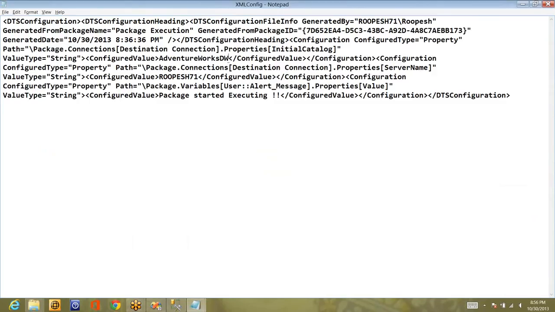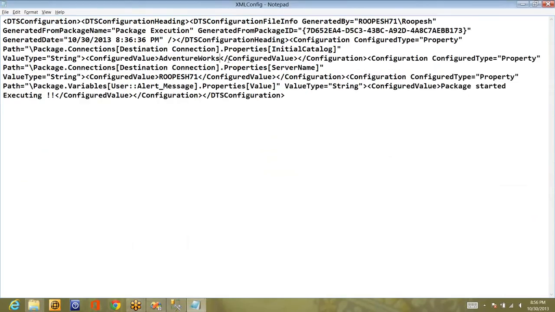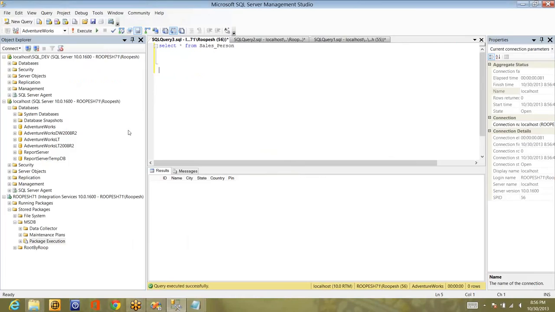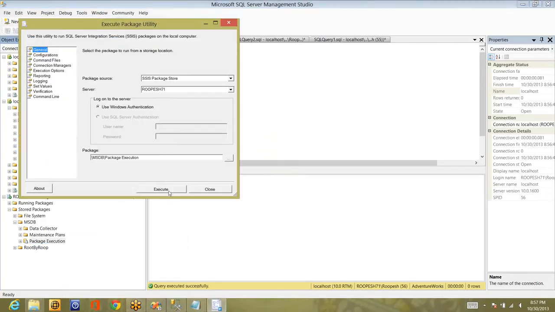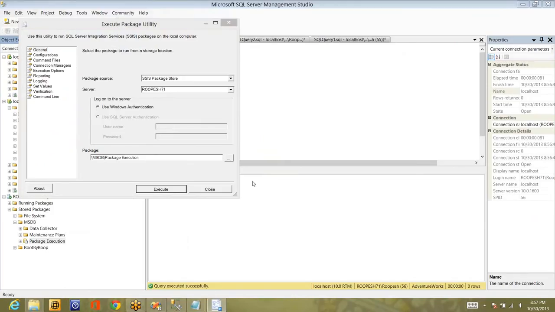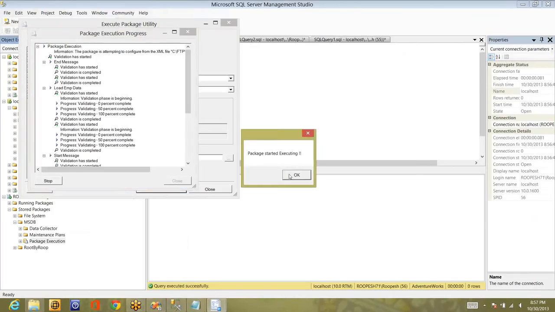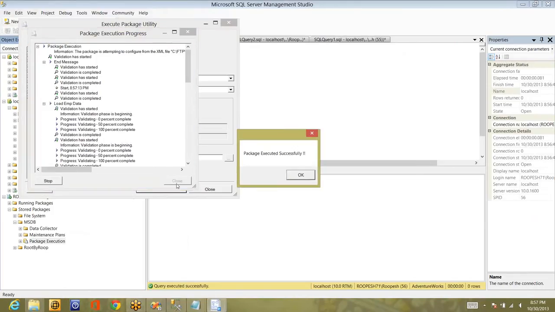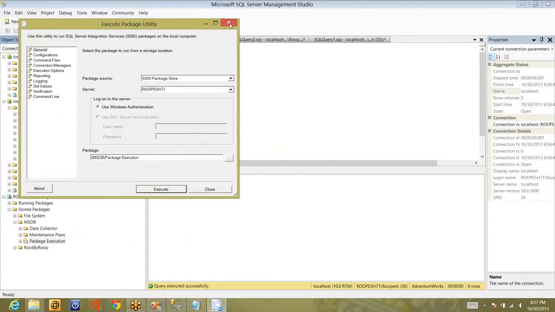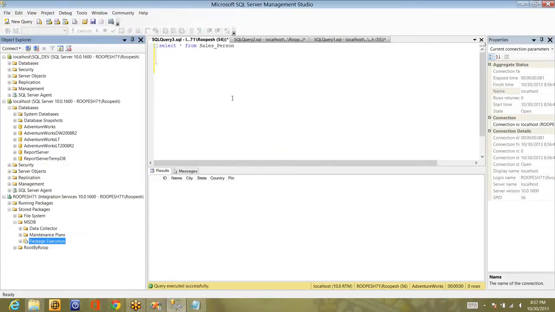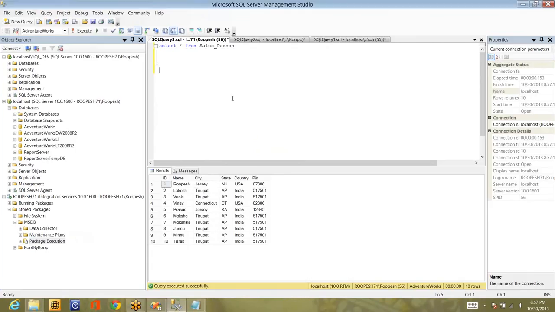Now let me change it back to the original one, so that if I execute this package, it should load the table whatever you are seeing on the screen. So let me execute the package now. And it started and finished. So fine, let me execute this, and you can see the data is loaded into this. So this is the beauty of package configurations.